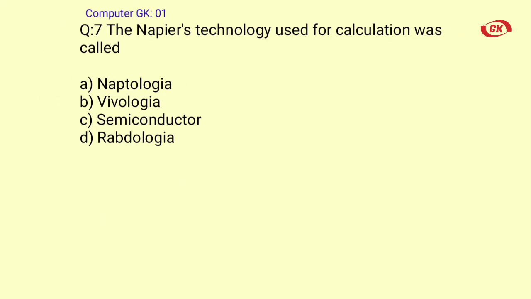Question number 7. The Napier's technology used for calculation was called A. Neptologia, B. Vivologia, C. Semiconductor, D. Rhabdologia. The correct answer is option D. Rhabdologia.